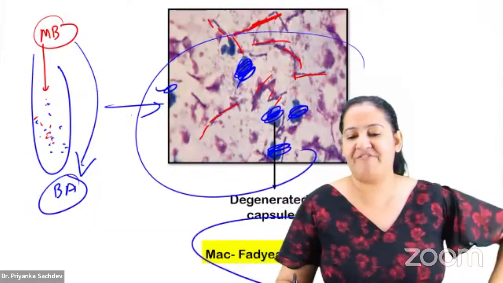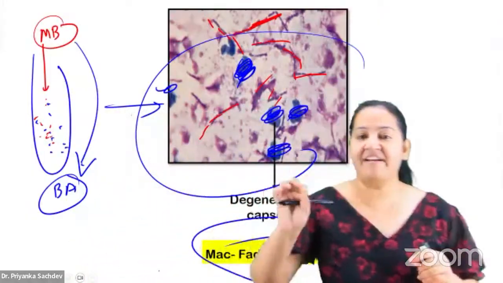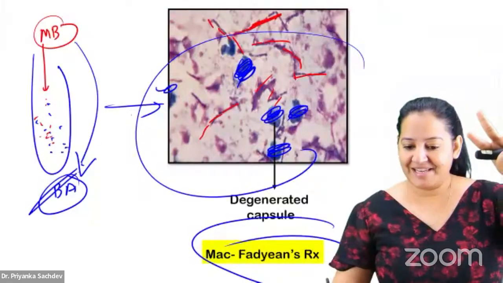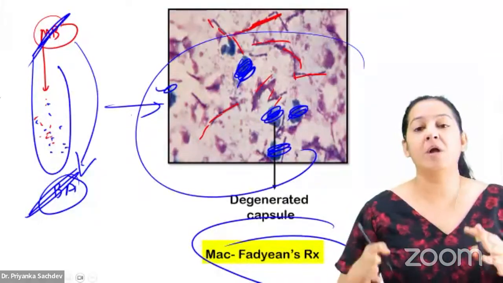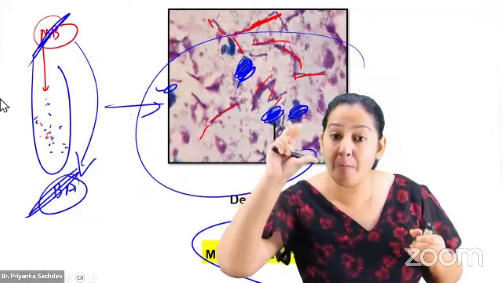This is known as the McFadyean reaction. What is it known as? The McFadyean reaction. So what is the McFadyean reaction? In the McFadyean reaction, we mix two things: Bacillus anthracis with polychrome methylene blue. Methylene blue will separate the capsule from the bacteria, and it will be shown as amorphous clumps.